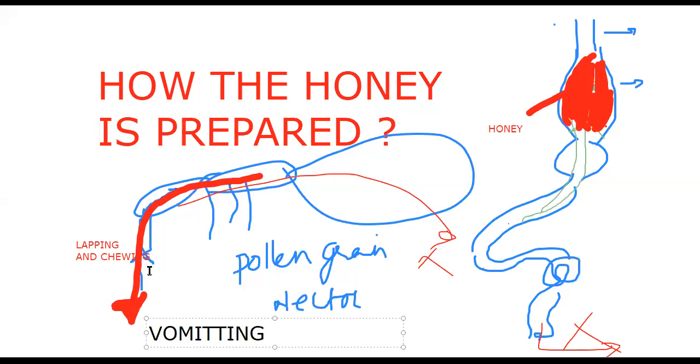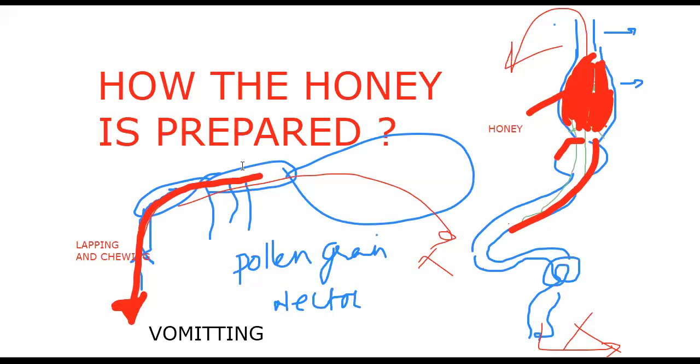So what is honey? Vomiting of a worker bee. I'm not writing, I'm writing only vomiting. Vomiting of a worker bee. At least it's not the fecal matter of the worker bee. Being a distance problem, actually, it preferred to come out from here like this. So how the honey is prepared? I just explained here for general knowledge sake. Then vomiting of a worker bee is called that honey.